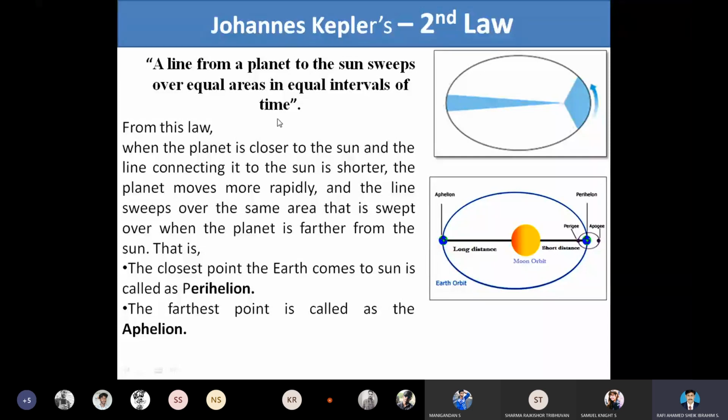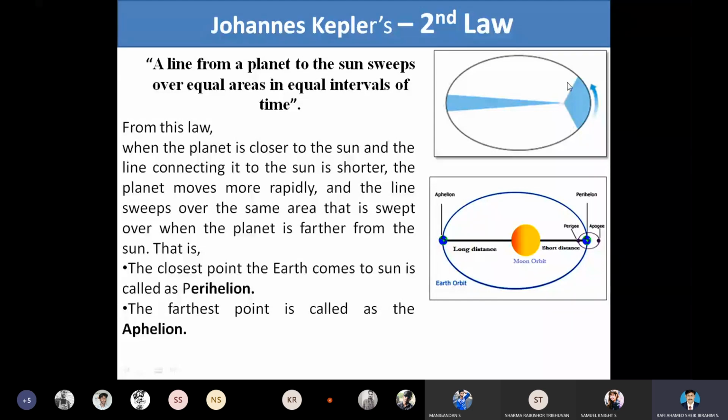From this law, we can say that when the planet is closer to the sun, the line connecting it to the sun is shorter, and the planet moves more rapidly.